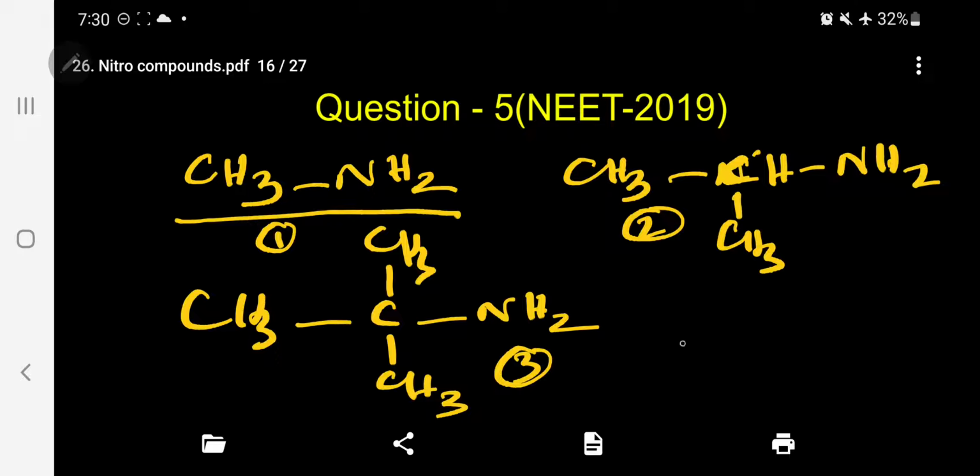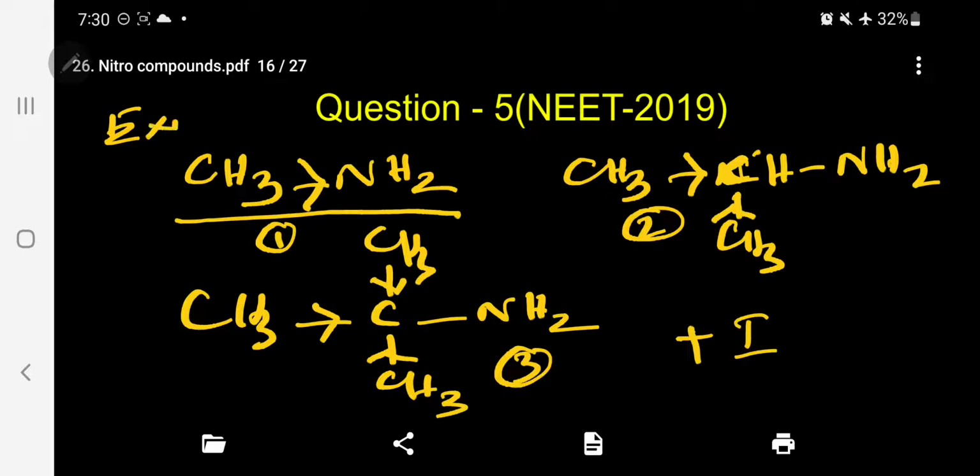According to the plus I effect, because all methyl groups are electron releasing groups, one methyl is an electron releasing group. Here two groups. So here there are three groups. Please follow. So what is expected for the strength is 1, 2, 3. So 3 should be more basic than 2, 2 should be more basic than 1. This is the normal thinking as per the inductive order.